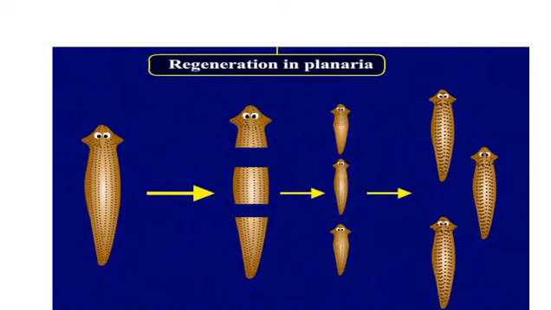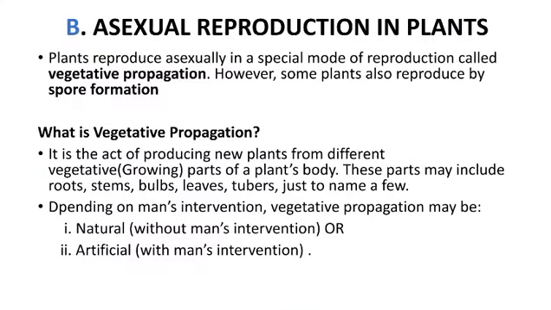Asexual reproduction in plants. Plants generally undergo a special type of asexual reproduction known as vegetative propagation. Vegetative propagation is simply the process where the different parts of the plant are used to grow a whole new plant. When man intervenes to grow a whole new plant, it is called artificial vegetative propagation. But when there is no man's intervention, it's called natural vegetative propagation. Let's go through the different natural ways in which plants can propagate.